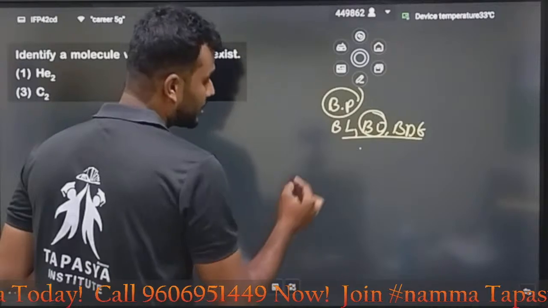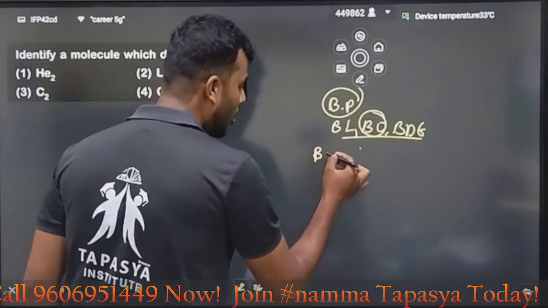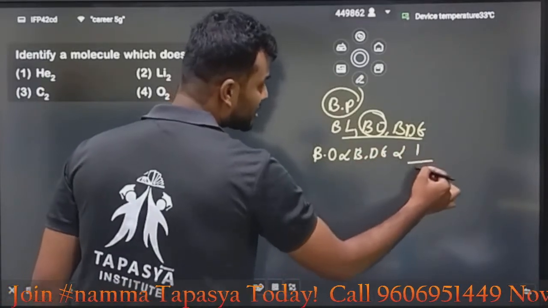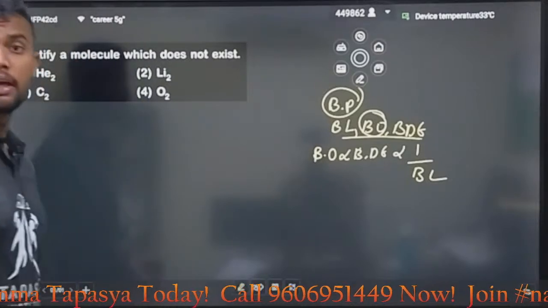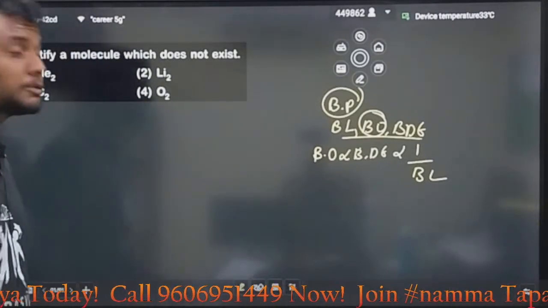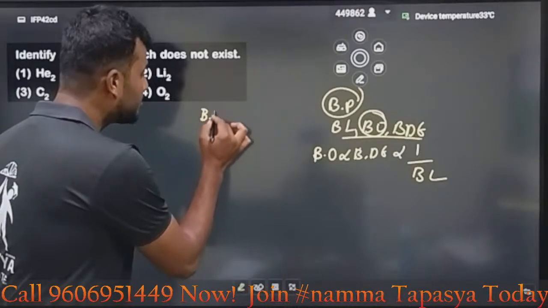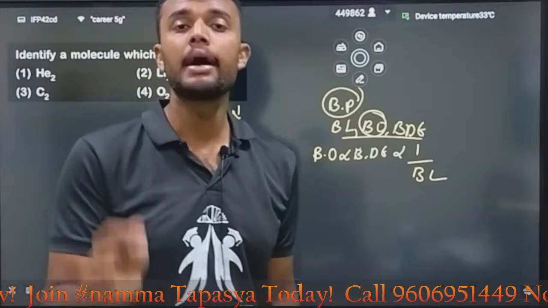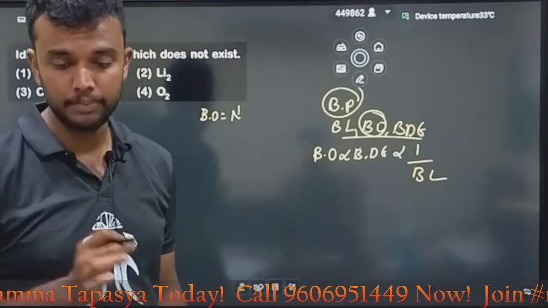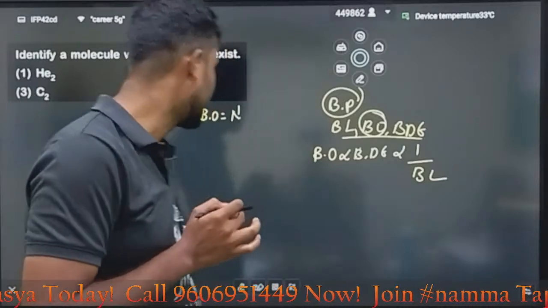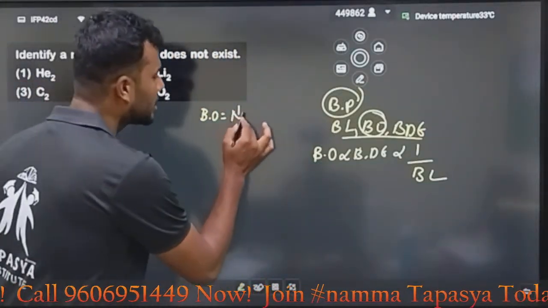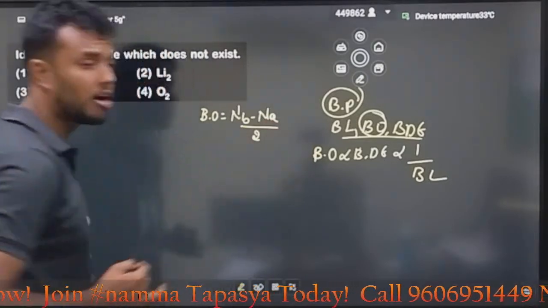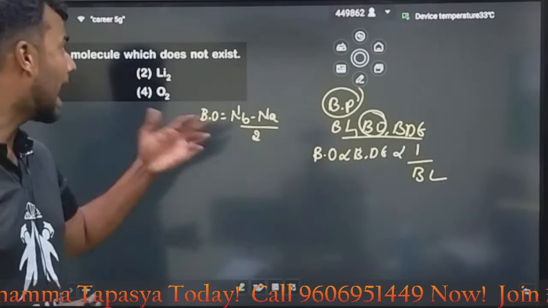What are the bond parameters? We must know this. If the bond order is more, then the bond dissociation energy is more, and bond order is inversely proportional to the bond length. Bond order is calculated by which formula? It is based on MOT, molecular orbital theory. The formula of bond order is bond order equals (NB minus NA) divided by 2. NB means the total number of electrons present in the bonding orbitals, and NA in the anti-bonding orbitals.